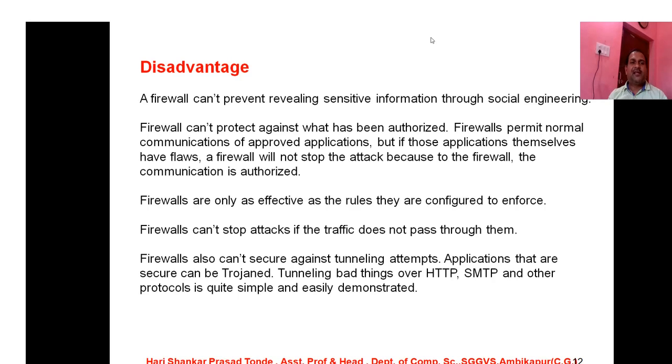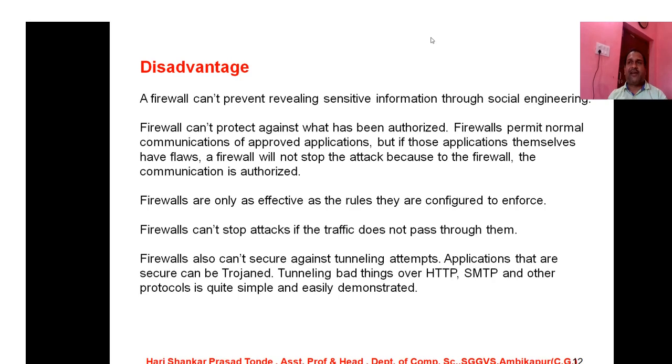The next drawback is that a firewall can't protect against what has been authorized. Firewalls permit normal communications of approved applications. It will kill data that contains malicious software or malicious files, but it is not in a position to protect against what has been authorized.